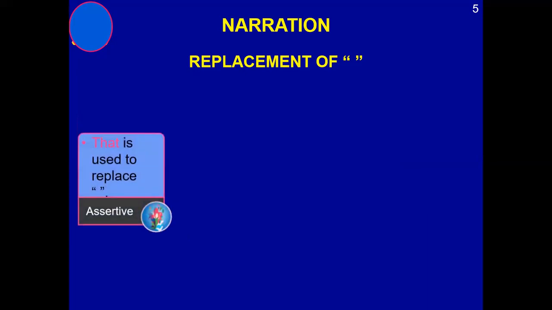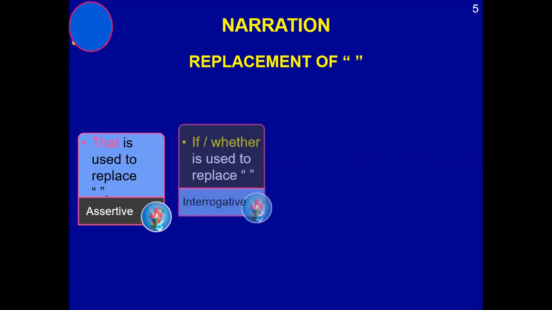These kinds of sentences make it easy for students to change narration and to insert conjunctions in different types of sentences. Whenever you have an assertive sentence, quotation marks will be replaced by that, so that will be the conjunction in an assertive sentence.